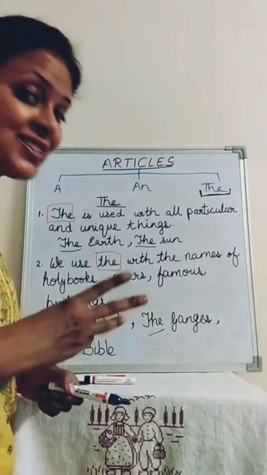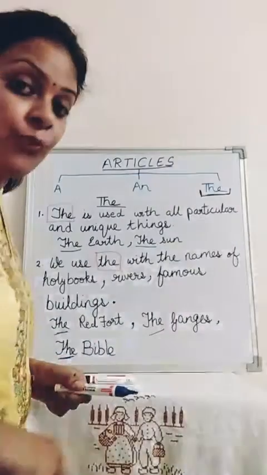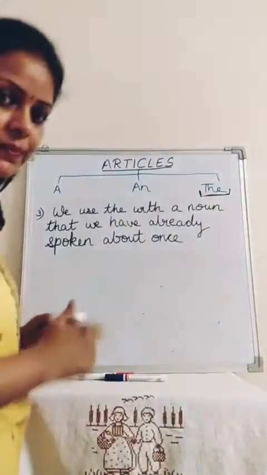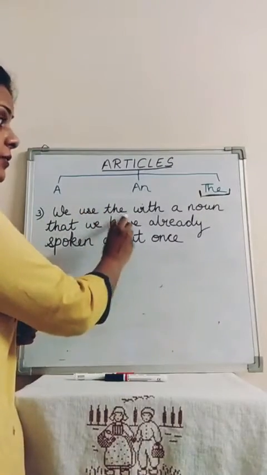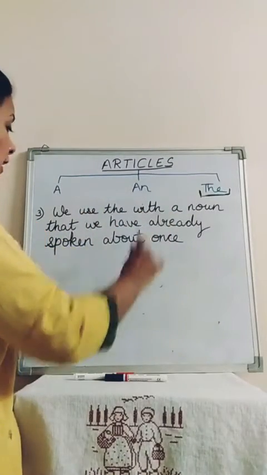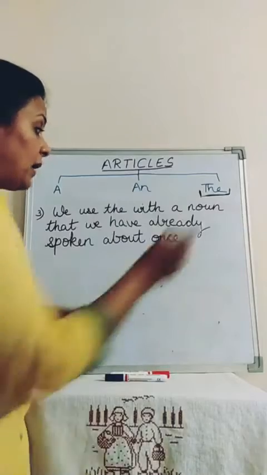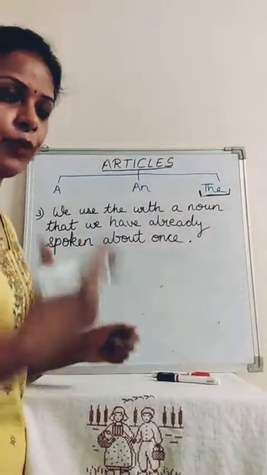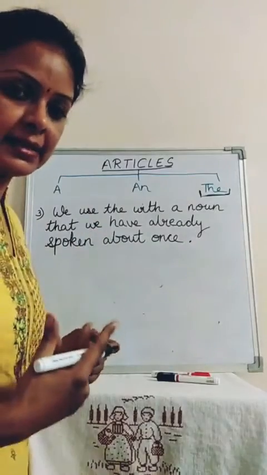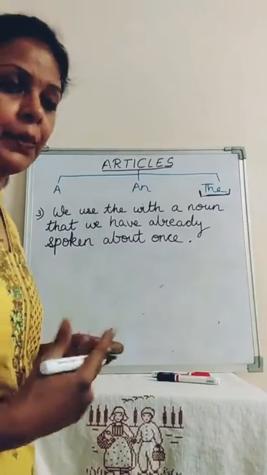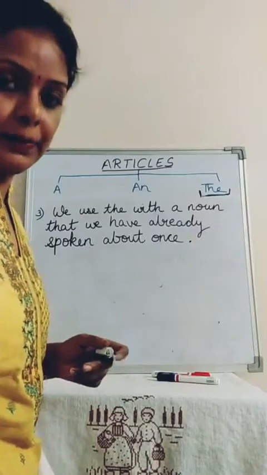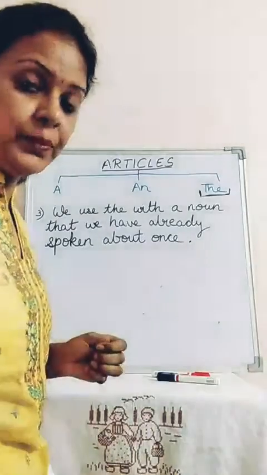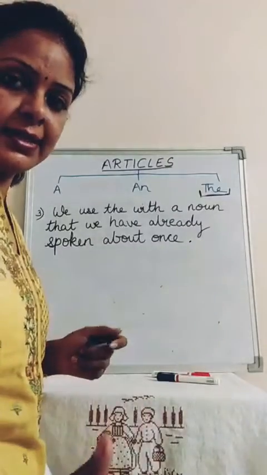Now comes the third rule of the. Where do we use the? Okay, let me read. We use the with a noun that we have already spoken about once. Let's take examples. For example, if I say, I saw a beggar. Now, what is the noun in this sentence? Beggar is a noun. Which article did I use?